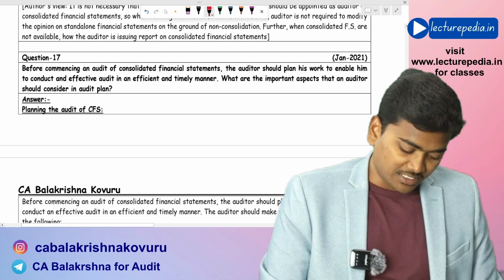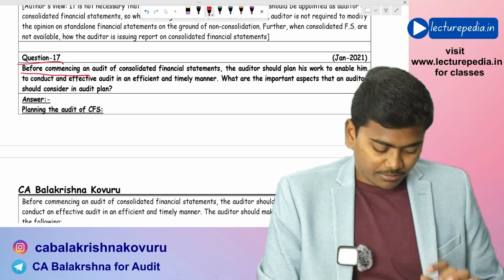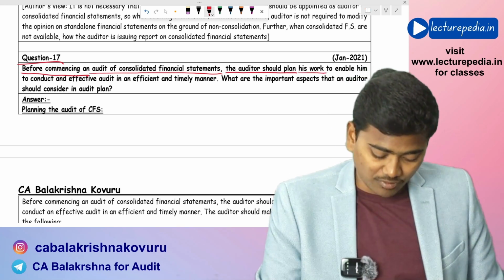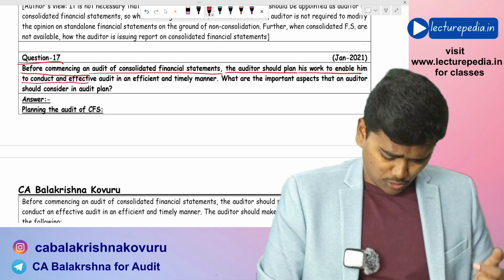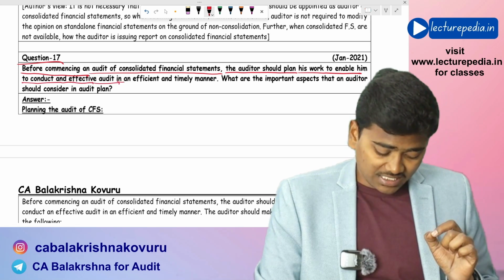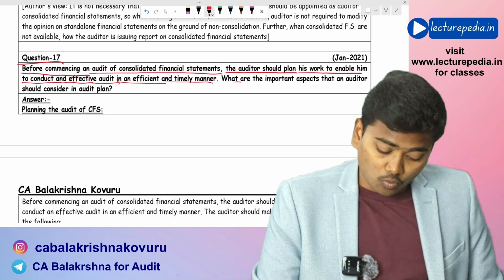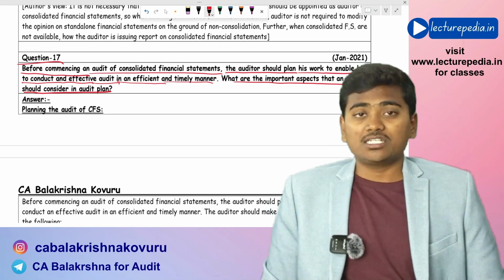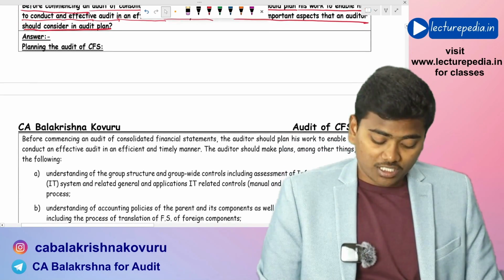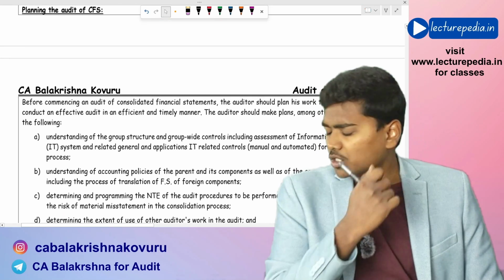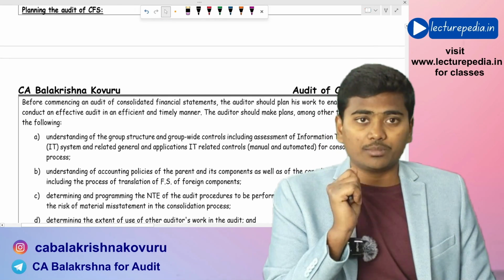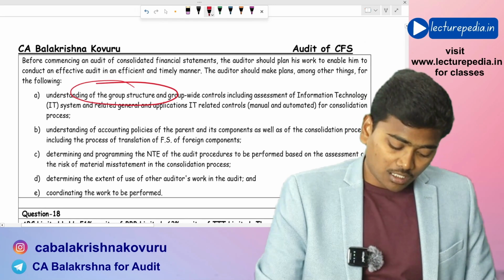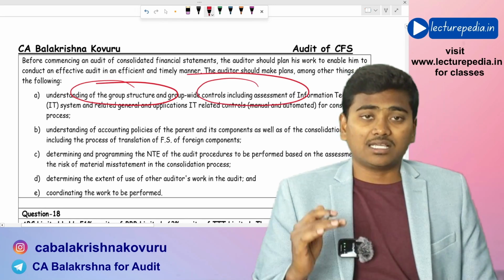Question number 17. Before commencing an audit of consolidated financial statements, the auditor should plan his work to enable him to conduct the effective audit in an efficient and timely manner. What are the important aspects that an auditor should consider in the audit plan? For planning the audit of consolidated financial statements, first of all, you need to understand the group structure and the controls that have been placed at the group level.